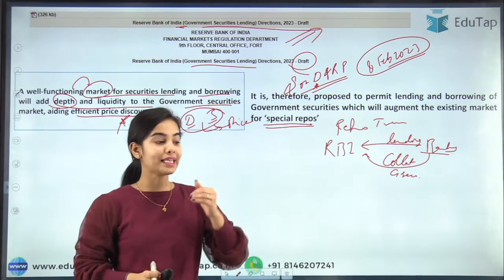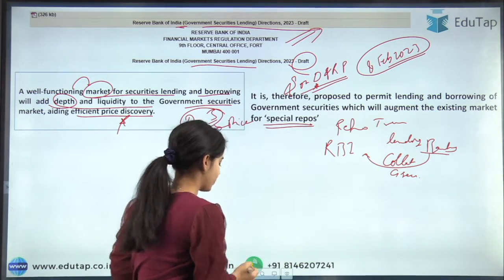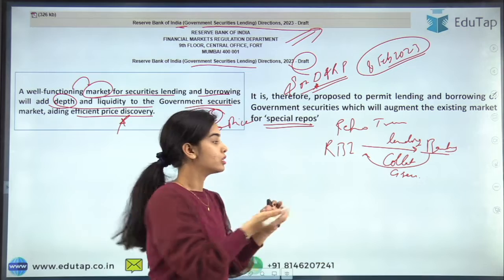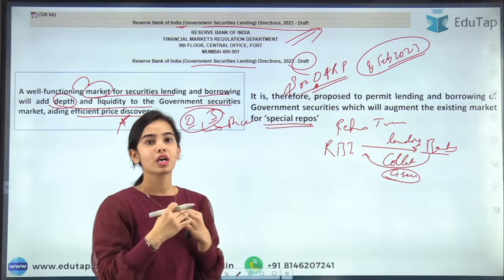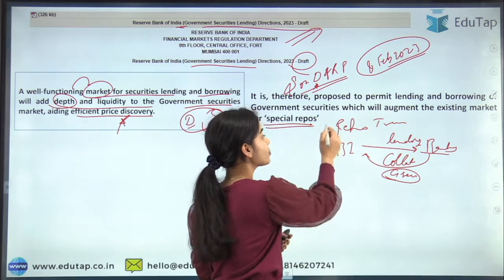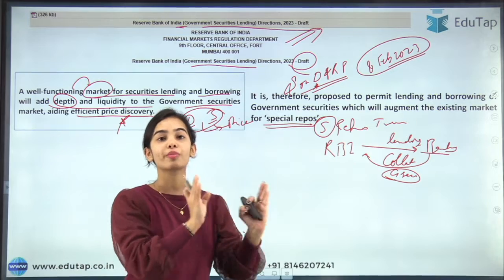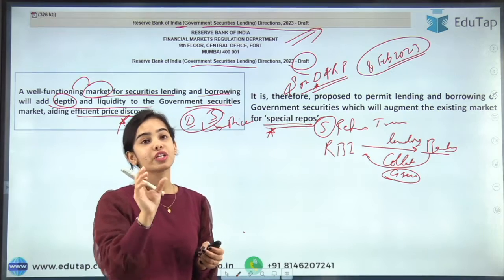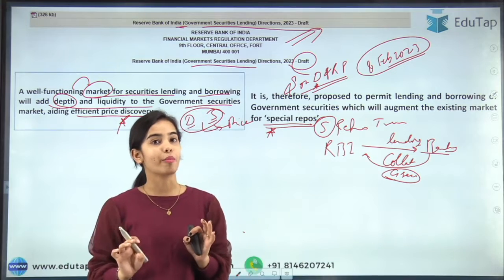I hope you understand that the RBI is giving the money to the banks, and for that money, the banks are giving government securities as collateral to the Reserve Bank of India during the first leg of the transaction. Here the collateral is government securities, and that's why it is a special repo transaction, because the collateral is defined. When the collateral is specified, that is a special repo transaction, because the RBI has already defined that it will only take government securities as collateral.